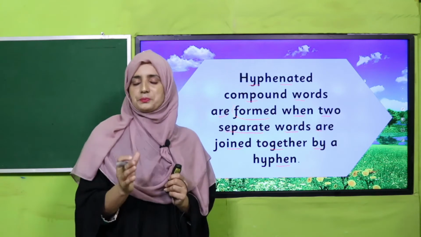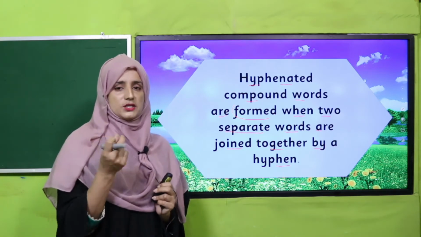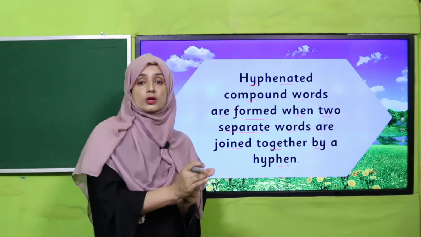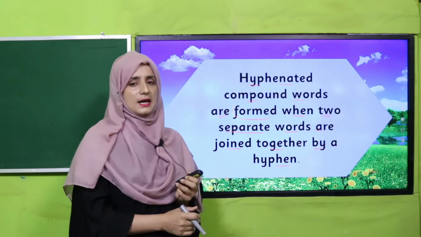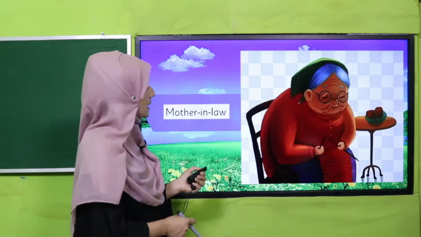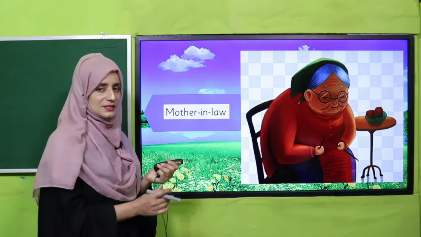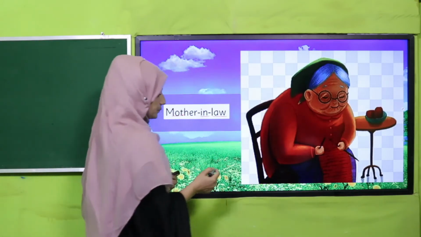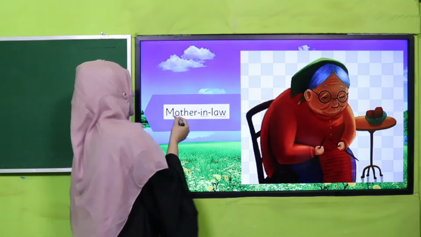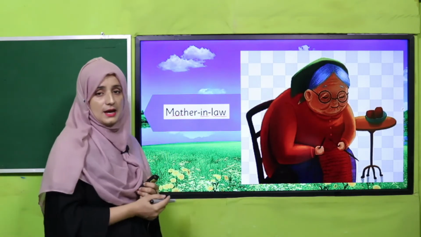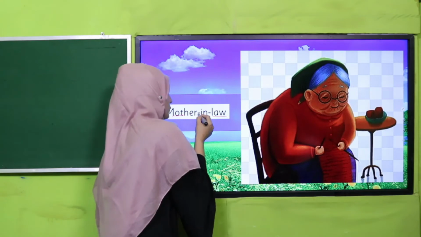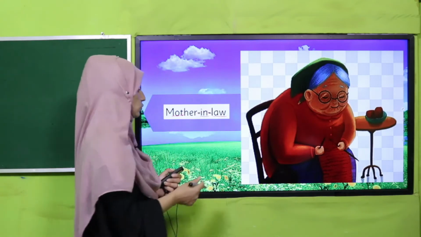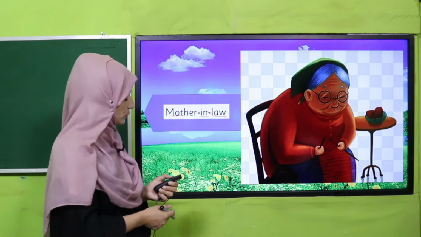And it doesn't matter that we combine just two words. No, it can be more than two words that are hyphenated to make a compound word. You can judge in these examples, my dear students. Mother-in-law. There are three words and they are hyphenated. We put a hyphen here and here to make a compound word.